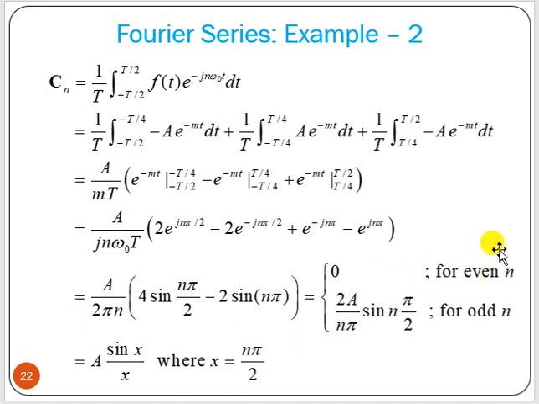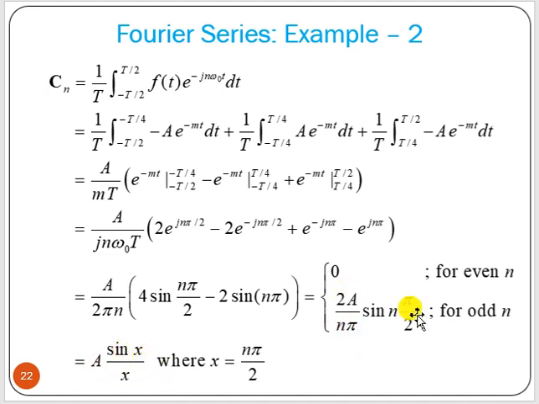Now if we solve it, we will get a particular value. If we put n equal to an even number, then you can see the value will be 0. If we put n equal to odd, then you will get 2a by n pi times sin of n pi by 2. If you write x equal to n pi by 2, then we can write a into sin x by x.